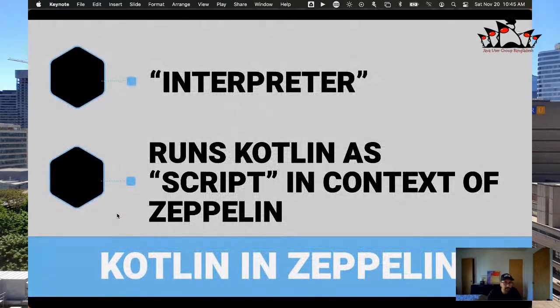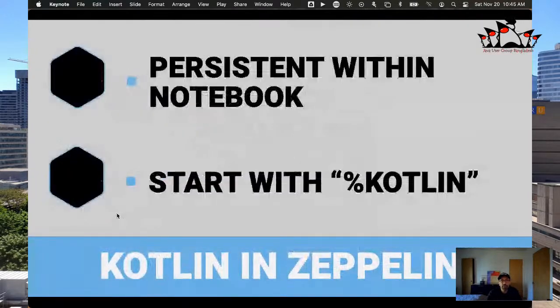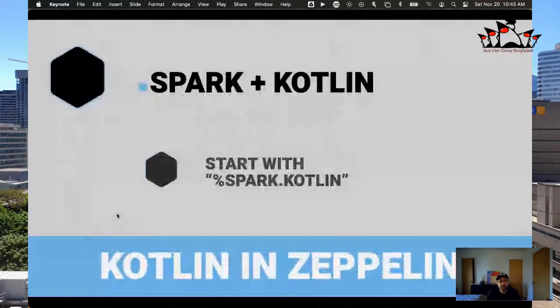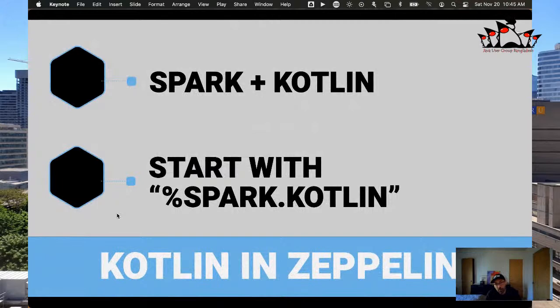When we run Kotlin in Zeppelin, it is an interpreter. It runs Kotlin as a script in the context of Zeppelin. Each notebook is a separate context, so you can have multiple notebooks doing different things, and they don't collide with each other. But each notebook itself is a single context, so it has state within the notebook, is the best way to put it. Once you run it, the state is persistent within the notebook, and we start each stanza that we want to do Kotlin in with %Kotlin. There's lots of other things that we could do. If we wanted to use Spark in Kotlin, then we would start it with %Spark.Kotlin.